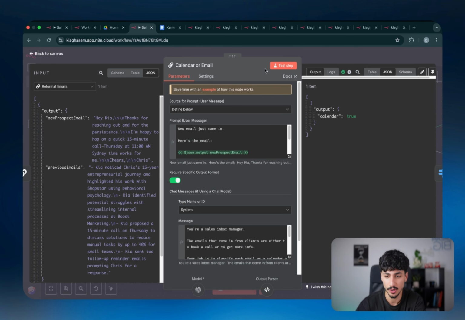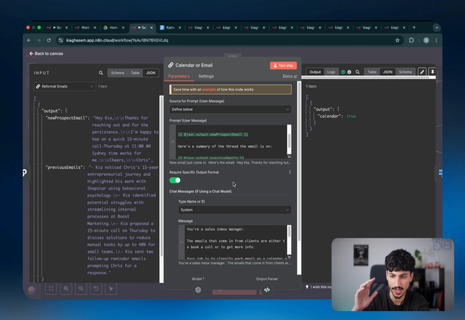It's also using an OpenAI brain to make a decision as to whether the calendar agent should handle this scenario or whether it should be the email agent. So as you can see, for this one, I've defined a system message and a user message. System message is basically just how you define to the AI agent exactly how it's meant to behave. And user message, which is this one up here, is basically just that very specific instance or that very specific task that it has to complete.